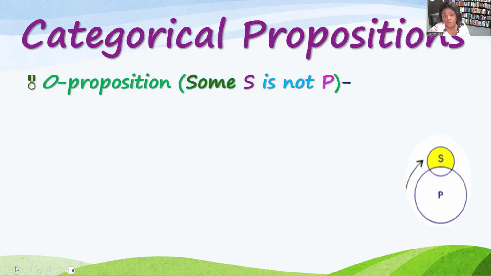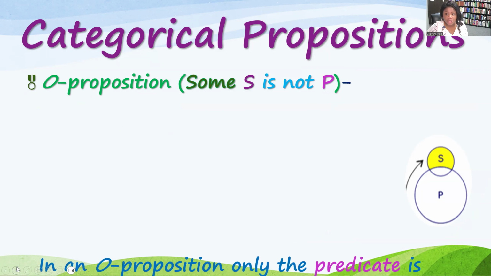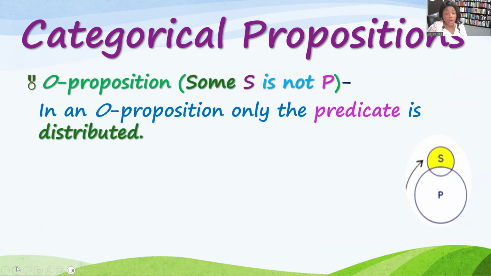So type O propositions look like this. Some S is not P, or some S are not P, or some version of that. And look at the Euler diagram again. You see that what's being referenced right here is all of the predicate, but only some of the subject. You see that some before the subject? So that means that in a type O proposition, the subject is undistributed and the predicate is distributed. Why? Because you see that the predicate circle is